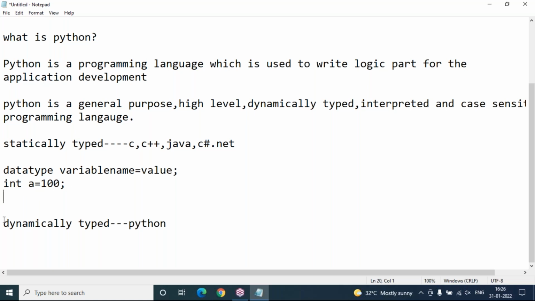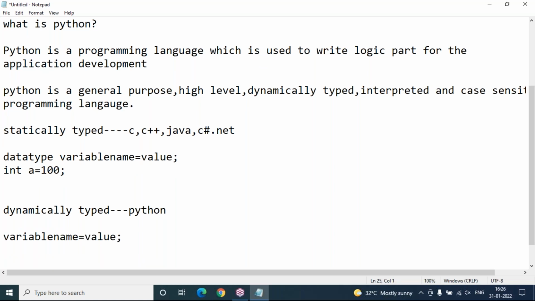But when it comes to Python programming, no need to specify any data type, just variable name equals to value. Variable name is a, value is 100. That's it. Even a semicolon is not required. If you give it, it will work. If you don't give it also, it will work fine. It is optional. So this is dynamically typed.